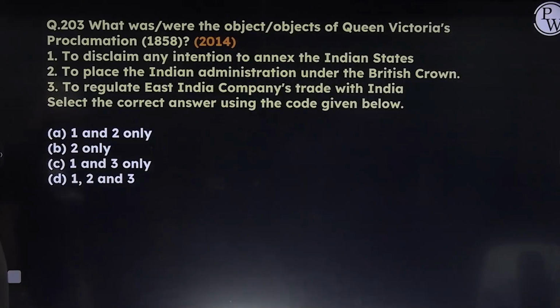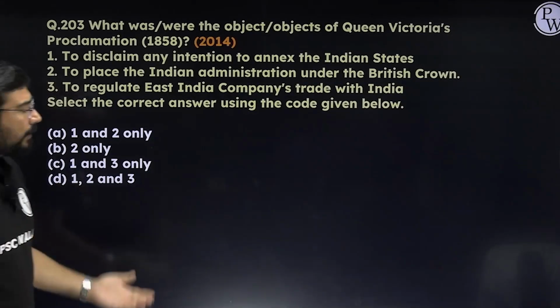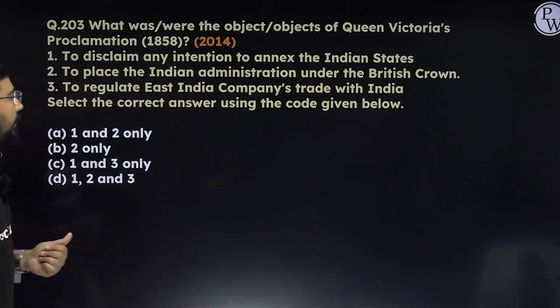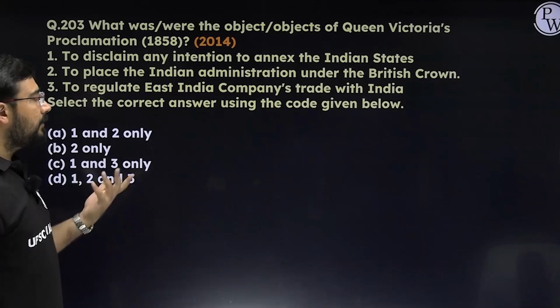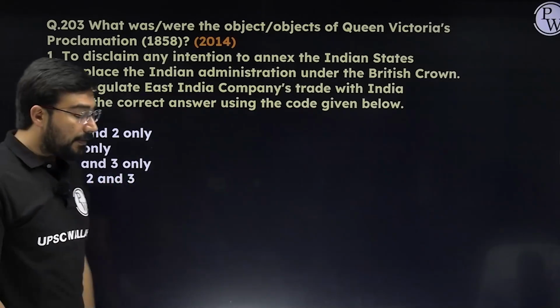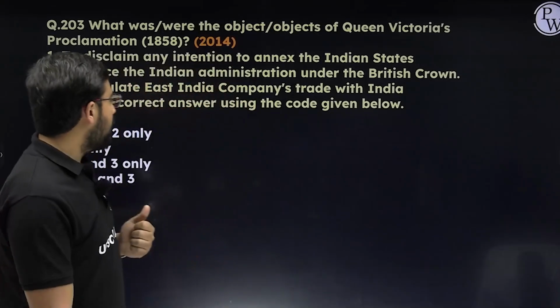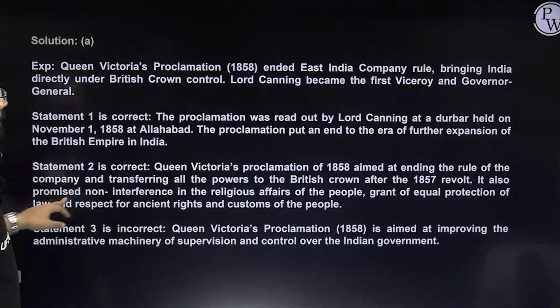Next, which of the following were the objects of Queen Victoria's proclamation? To disclaim any intention to annex the Indian state, correct. To place the Indian administration under the British Crown, that was done because the company was now scrapped, the company's rule. And number 3, to regulate the East India Company's trade with India. Now the company itself was now not having any control in India. So what was the need for the controlling of the trade? Third statement is incorrect. Answer will become A in this case.